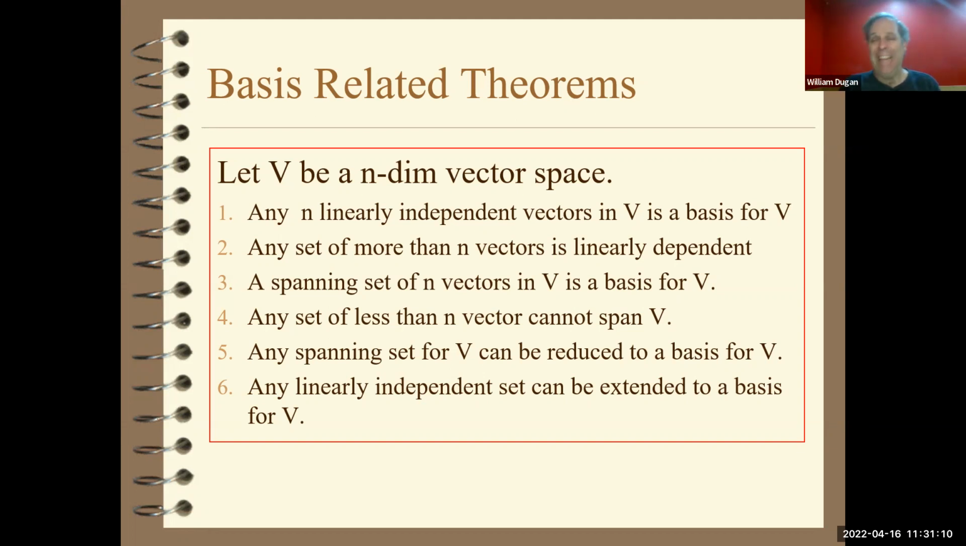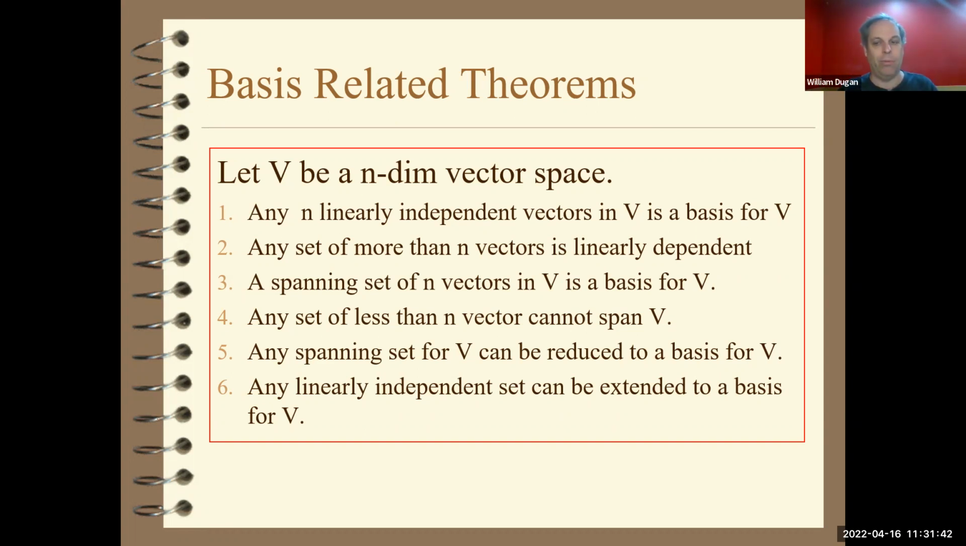If you ever have less than n vectors in an n-dimensional space, then it can't span the space. Any spanning set can be reduced to be a basis of V. Remember, I showed you how to do that before in Rn. You just think of a bunch of vectors as spanning a space. That makes the span correspond to a column space, and you can row reduce that to get a basis for that column space.